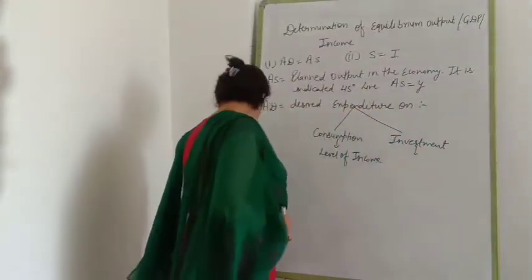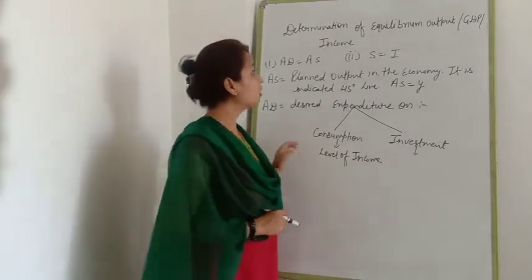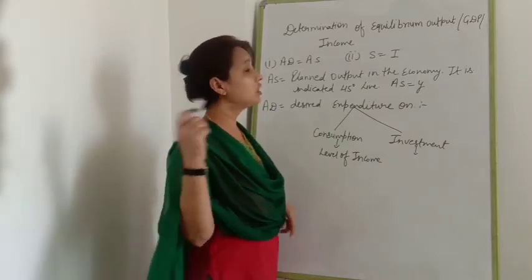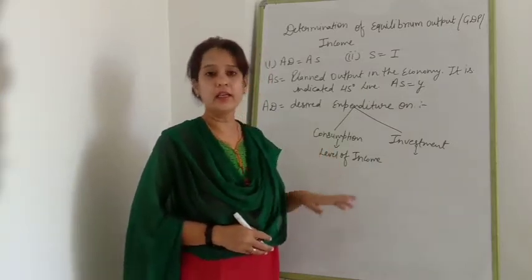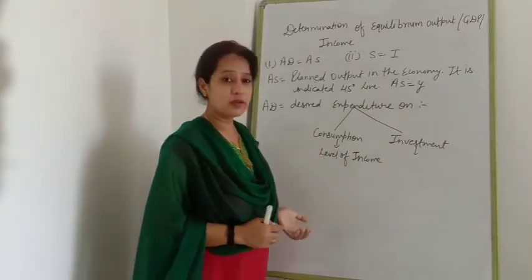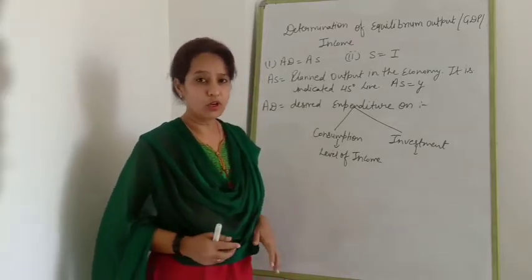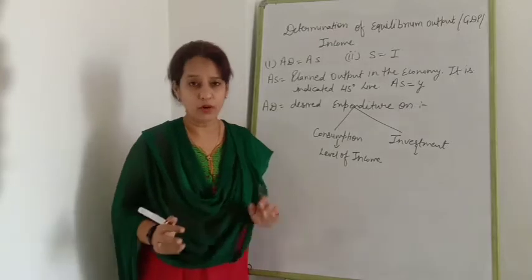Good morning students. In today's session, we are going to discuss the next topic of chapter 7, that is determination of equilibrium output, GDP and income. That is an identical term. It means that output, GDP and income are the same term.